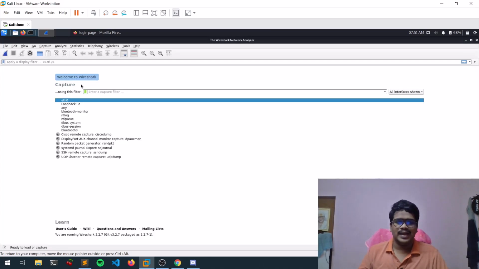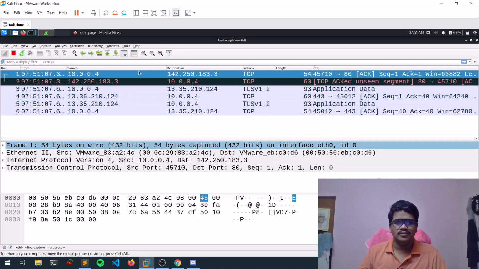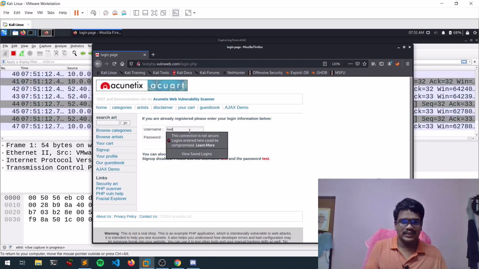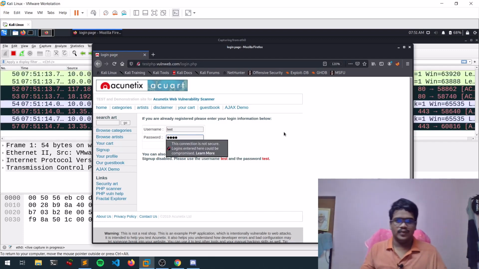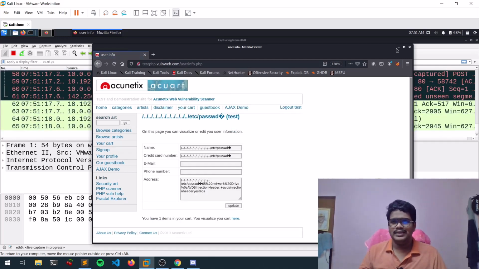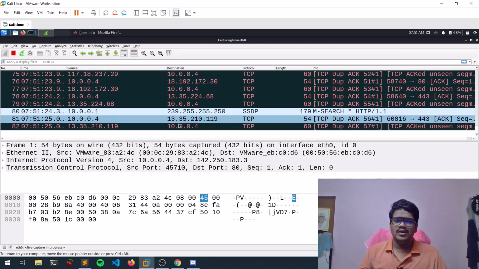Okay, so that we can capture all the traffic, I'm selecting the ETH0, which is the thing I want to work on. Now coming to the login page, let's try something like test and test. Okay, let me log in. So all this traffic is being captured, guys. It is asking something, let's leave this. So we got enough traffic, guys.